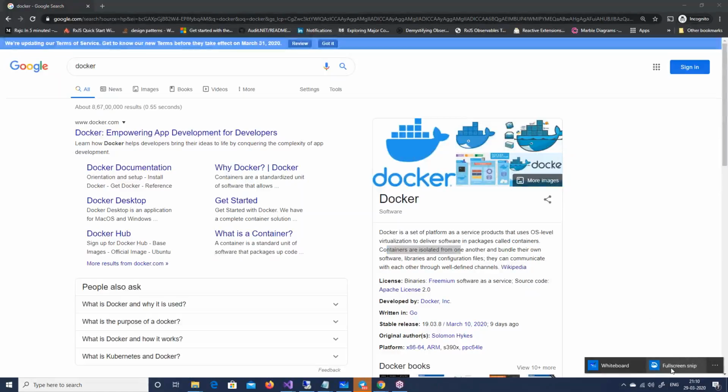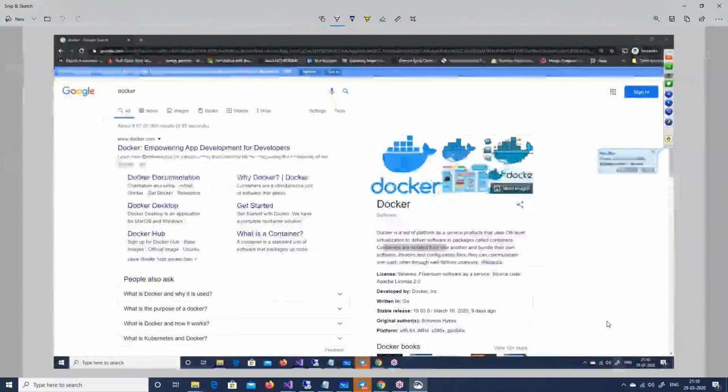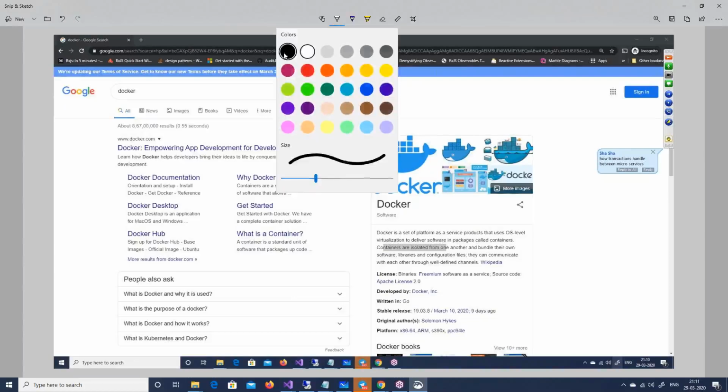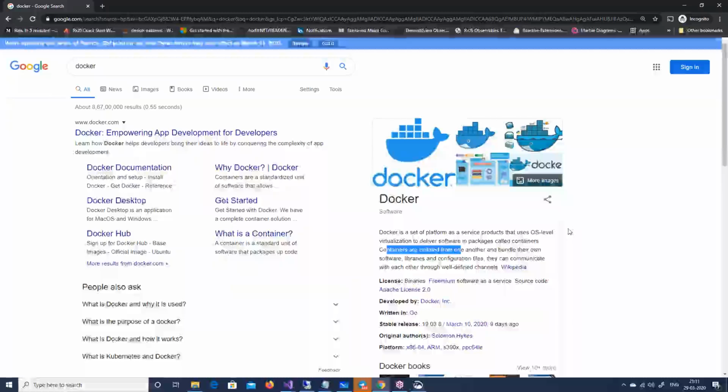So if you look at the image of Docker also, you will find those small container ships out here. You can see those small containers out there. If you see that image, it's like a container. So this is one isolated container. This is one isolated container, right? Nowadays, everybody has to be isolated, right? So I can see that joke going on everywhere on Facebook, be a Docker and be isolated, right? So yeah, that's what Docker is all about. Docker is a software which actually helps you to implement containers. Okay, so guys, any questions on what is Docker?